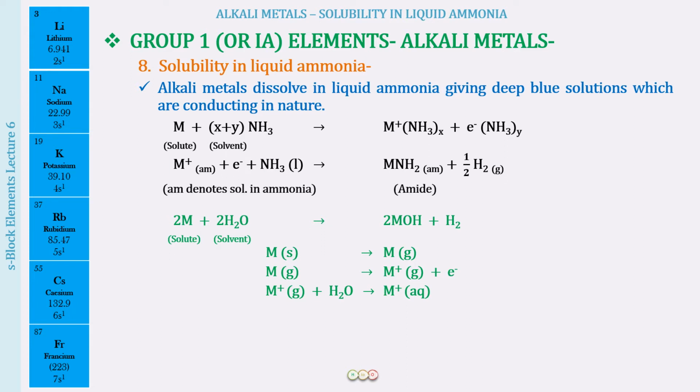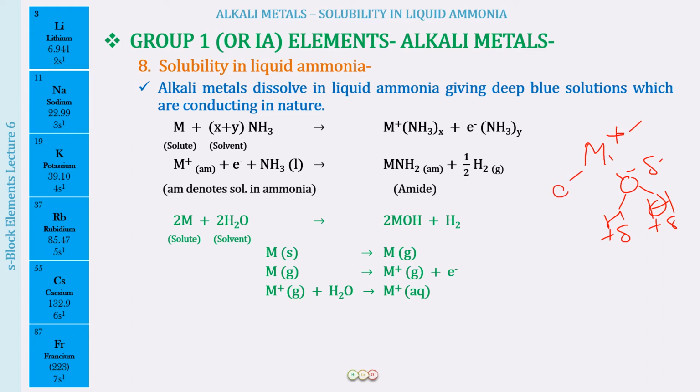Now I hope you remember, I gave you a diagram for that. I have not put that over here, but you understand that we have M positive, so this is a positive charge. Water is a dipole, so we will have a partial negative charge on oxygen and a partial positive charge on hydrogen. Sorry, this will be hydrogen. And then these two get attracted, so it is going to be an ion-dipole interaction.